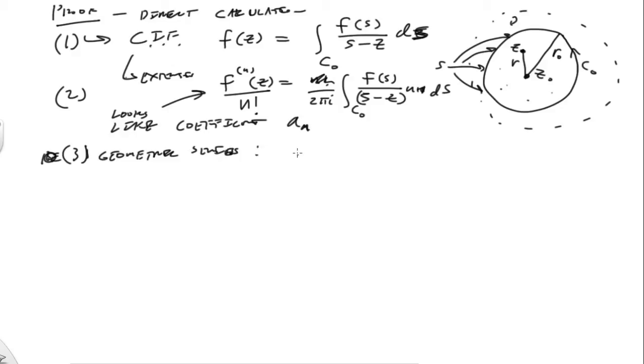And that geometric series, we can write it as follows. The sum from n equals 0 to infinity of some complex number w to the nth power. And we found that it is equal to 1 over 1 minus w if the modulus of w is less than 1.